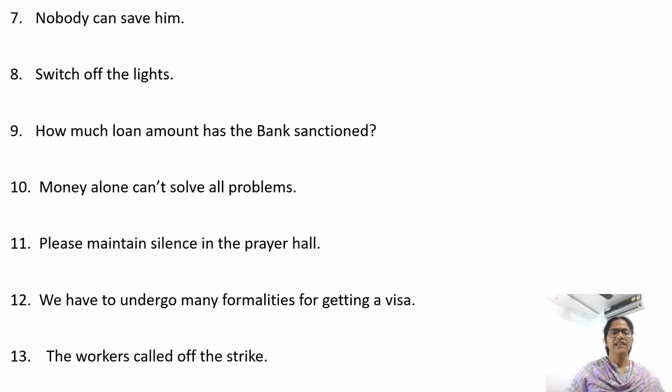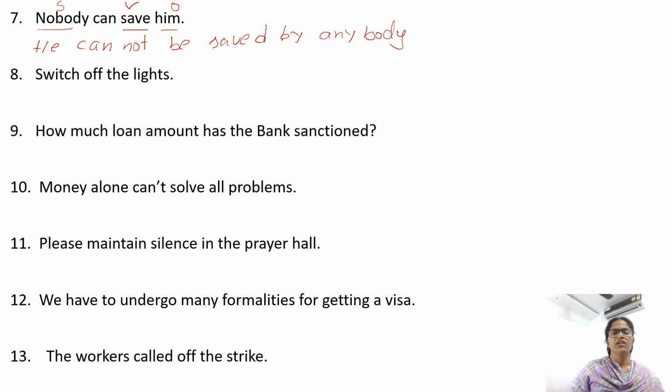Nobody can save him. Save is the verb. Nobody is the subject. Him is the object. Begin with the object. Him, when it comes to the subject place, becomes he. He cannot be saved. Or you can write, he cannot be saved by anybody. This by preposition you can use or you can avoid.